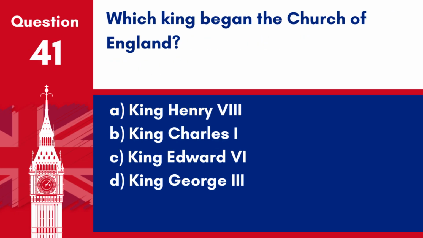Question 41. Which king began the Church of England? A. King Henry VIII. B. King Charles I. C. King Edward VI. D. King George III. Answer: A. King Henry VIII. King Henry VIII began the Church of England after splitting from the Roman Catholic Church in the 16th century.